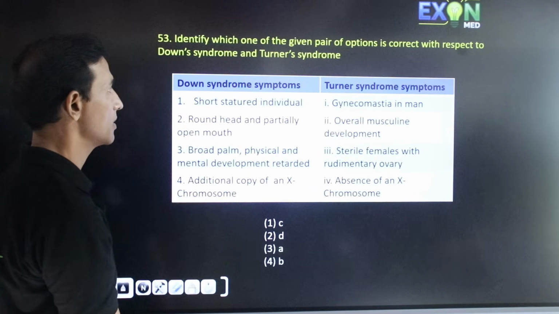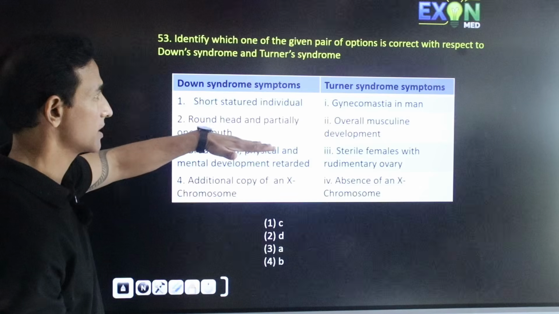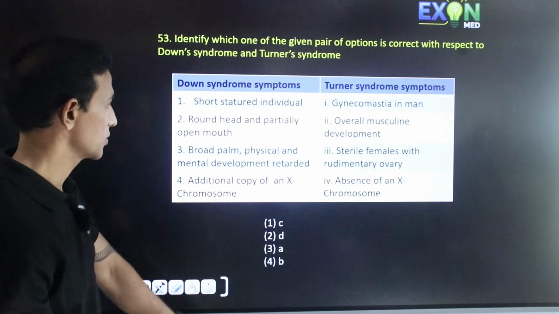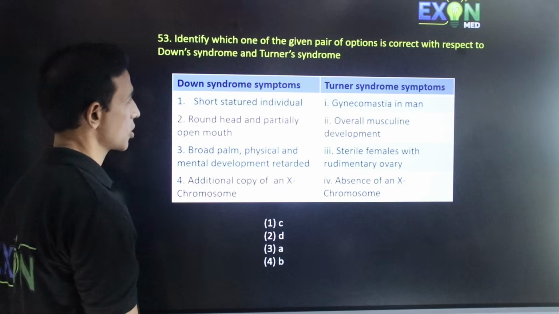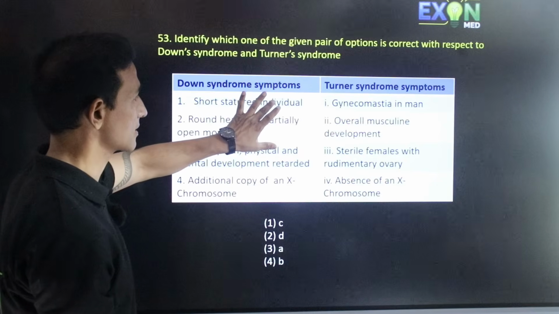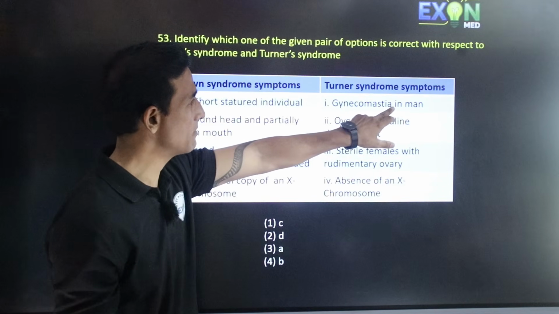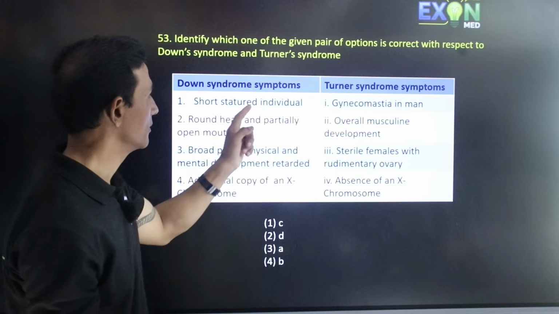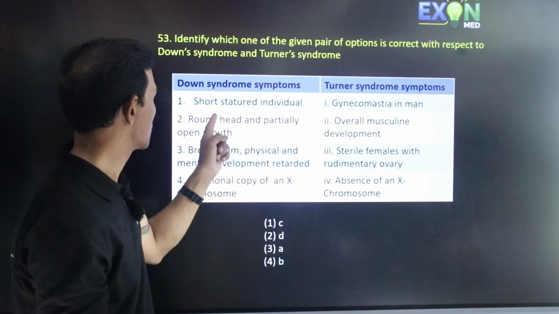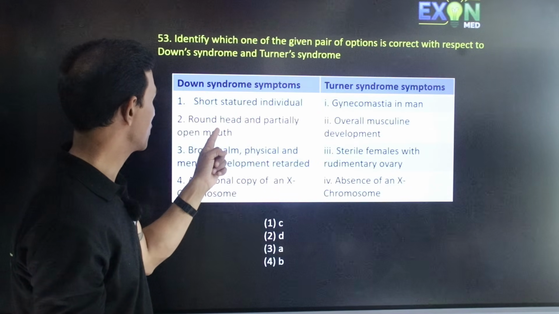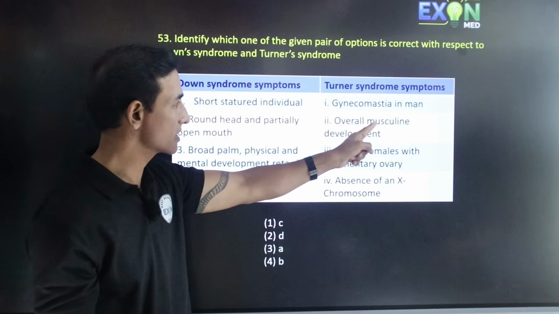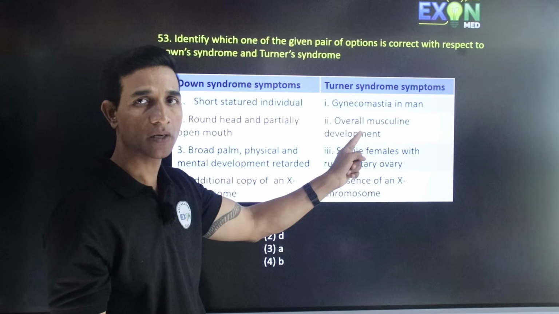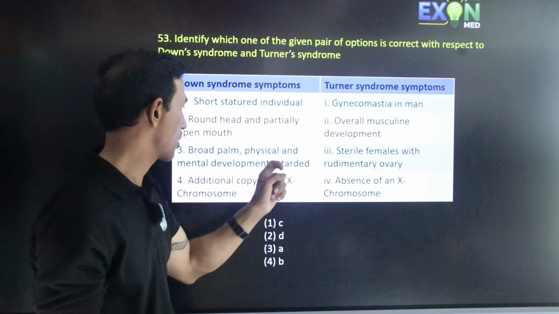So Down syndrome and Turner syndrome, symptoms are given. We have to match which one is correct. Short statured individual, this is correct. Gynecomastia in man. Turner syndrome is female, so there is no gynecomastia in man. So this is wrong. Round head and partially open mouth, correct. Overall masculine development, they are not mentioned whether it is male or female, so that's wrong.